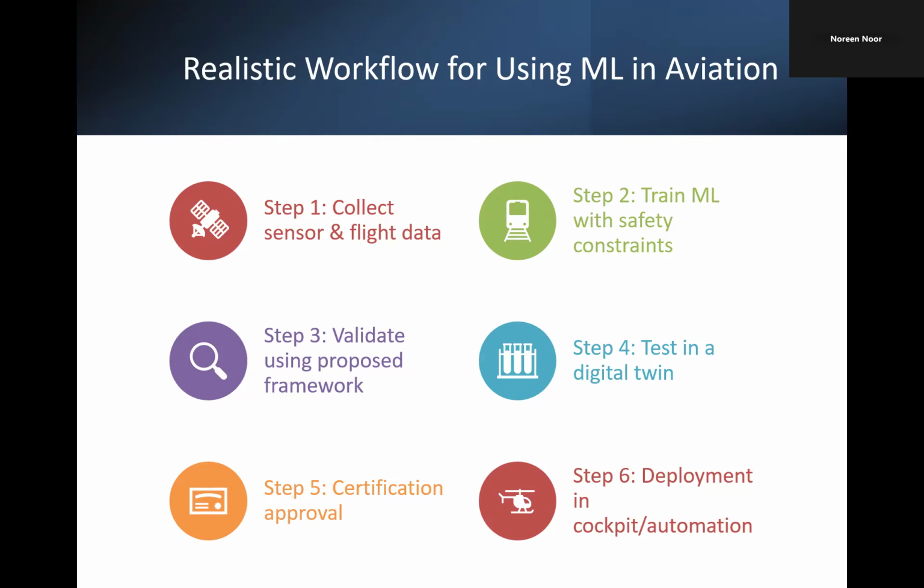And then test in a digital twin, which we already discussed in the last slide. So if you can see, the first is data collection, then model development, and then we are moving towards the hazard-based validation, followed by simulation, and then documentation for certification. That is the last step after doing everything. So this ensures that machine learning is not just technically accurate, but also operationally safe if we combine this framework and the realistic machine learning situation.